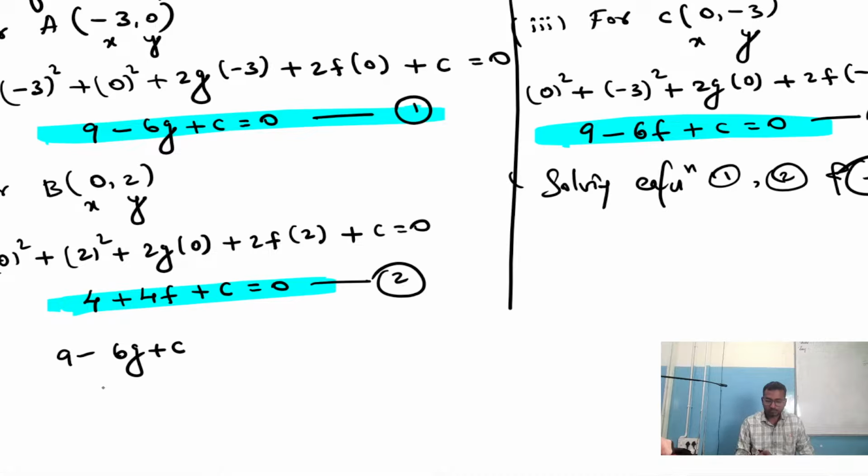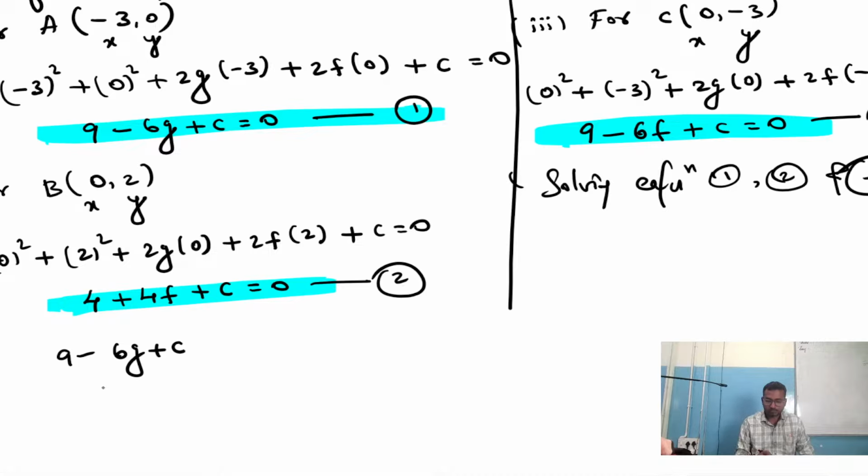Then 10f equals plus 5. Then f equals 5 by 10. I hope you can see the equation. Plus c minus c get cancelled because I have interchanged the sign to cancel c. So 4 minus 9 is minus 5, 4 plus 6 is plus 10f, c got cancelled, equals 0. Now 10f equals 5 after moving minus 5 to the other side. So f equals 5 by 10, and 5 ones are 5, 5 twos are 10. We got the value of f as 1 by 2. We got f, right? Great.